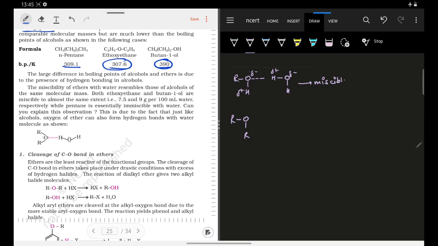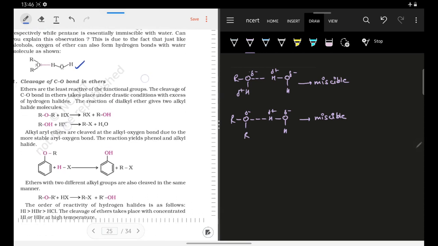Now the same thing is with ether. In ether you have this R-O-R group and we know that this oxygen is delta negative. So this will show hydrogen bonding with the hydrogen of water. This is delta positive and this is delta negative. So we can say that ethers are also miscible, and their miscibility is quite comparable. So this is what they have written here. The miscibility of ether and water resembles that of alcohols of the same molecular masses. If the molecular masses are the same, then definitely their miscibility would be similar because both of them are forming hydrogen bonds with the water molecule. This is what they have shown here also.